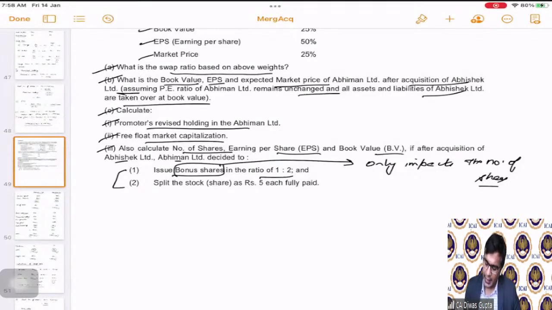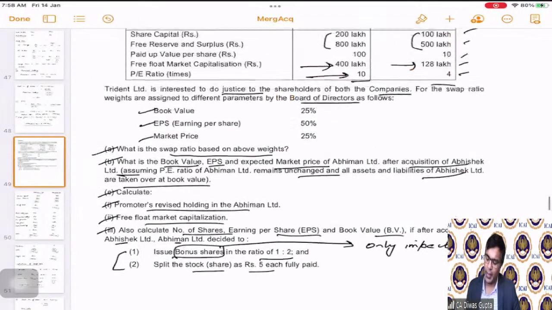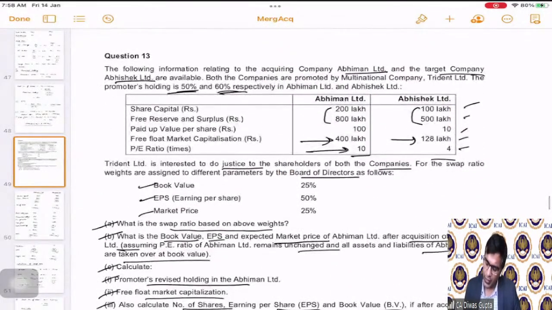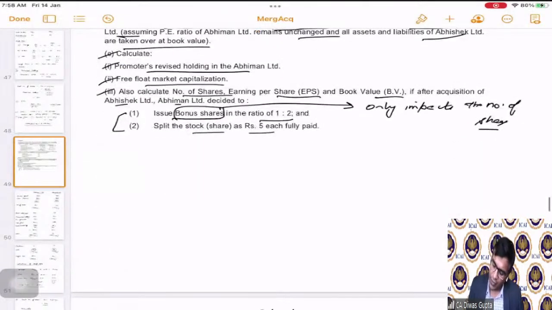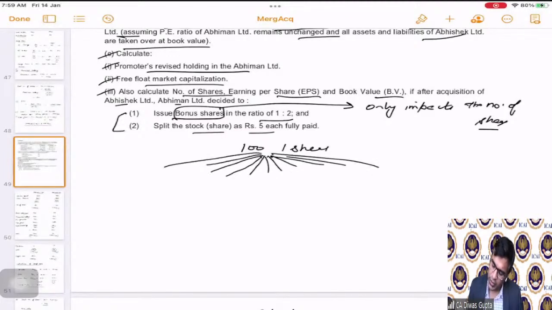And the second thing they are saying is to split the stock share as rupees 5 each fully paid. Currently, what is the share capital? 200 lakhs, and the paid up value is 100. Correct? That means for one share, they're asking us to split into 5 rupees each share.